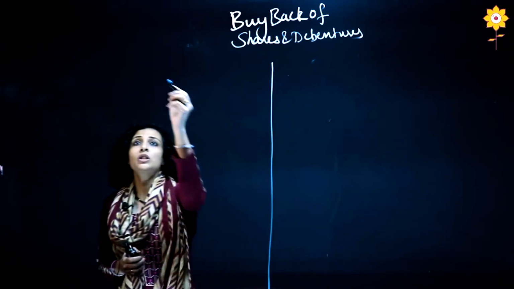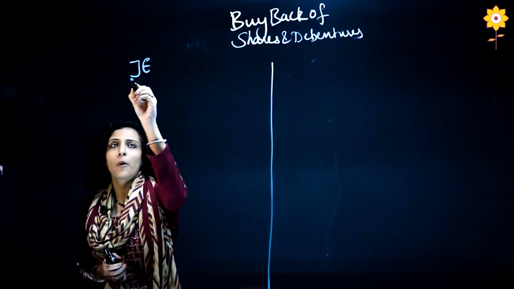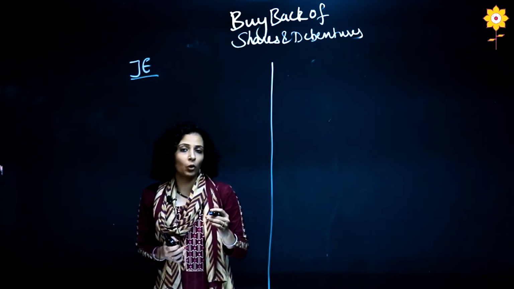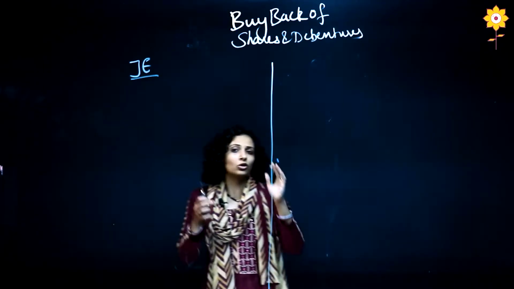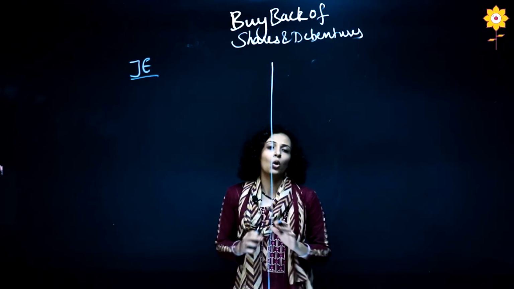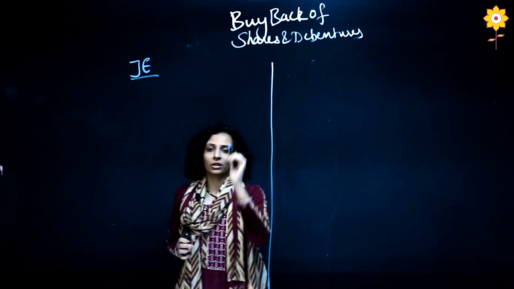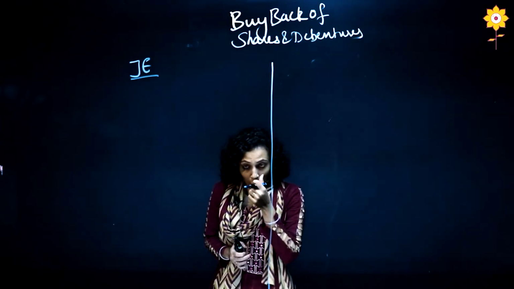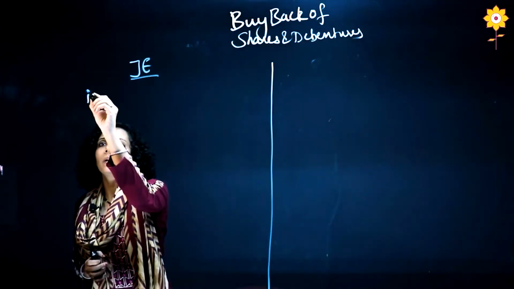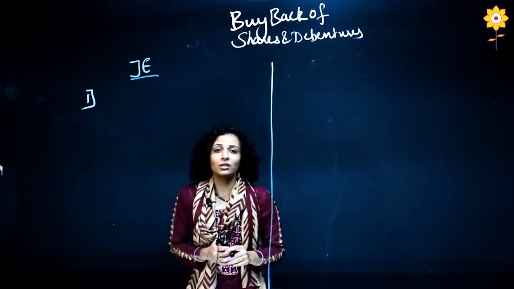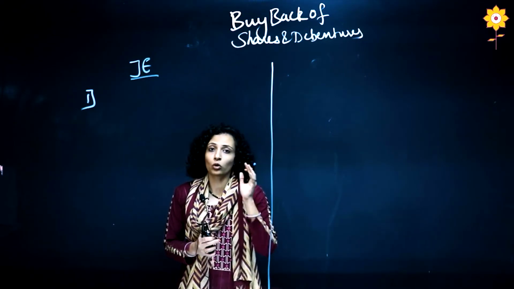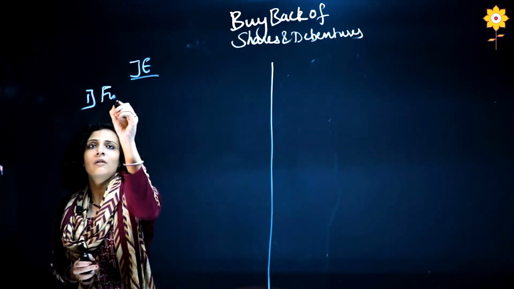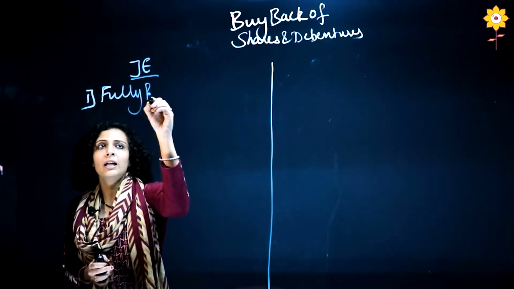Now let us go to the journal entries which are very important in this particular chapter. If you focus on these journal entries, they will cover the whole chapter. All these journal entries will be there in some question or the other. Now first thing, whenever a company is going to buy back the shares, first they have to check whether those shares are fully paid up or not. So the first journal entry will always be fully paid up.